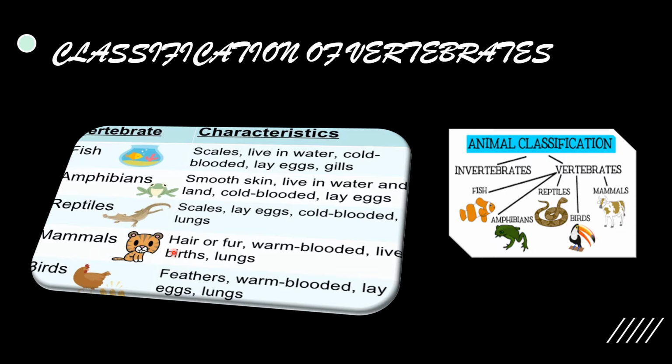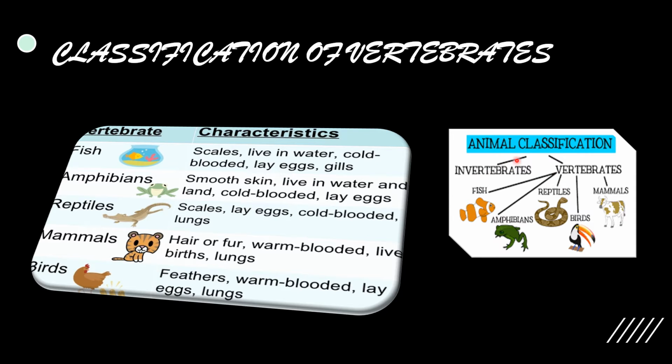Next, mammals. They have hair or fur, are warm-blooded animals, and they have lungs. And they give birth. Next, birds. They have feathers, are warm-blooded animals, they lay eggs, and they have lungs.